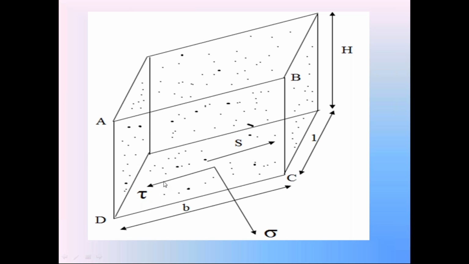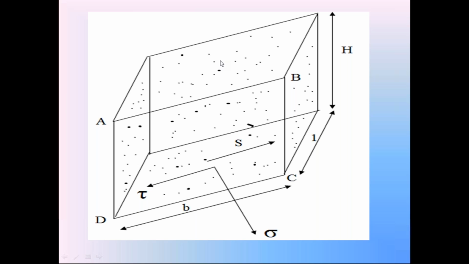Because this shear stress tau is in the downward direction, it causes the entire soil mass to move downward, which leads to the failure of the soil slope. So in this case, the soil slope AB is subjected to failure because of this shear stress tau. This is called the shear stress causing the failure.